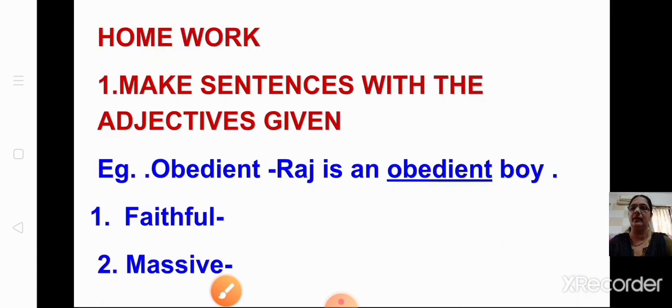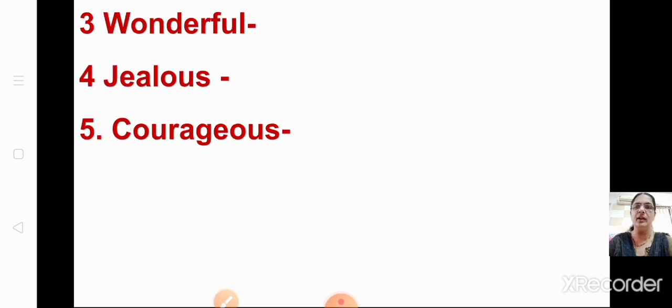A small homework I have given: make sentences with the adjectives given. An example I have given: obedient. Raj is an obedient boy. So like this you have to make sentences. Faithful, use the word faithful in your sentence. Massive, in your sentence. If you don't know the meaning, you have to see the meaning and then write. Use a dictionary or search on Google and see the meaning of it and then frame the sentence. Wonderful, jealous, courageous. These are the words. You have to frame five sentences with these. Hope you all understood, children.